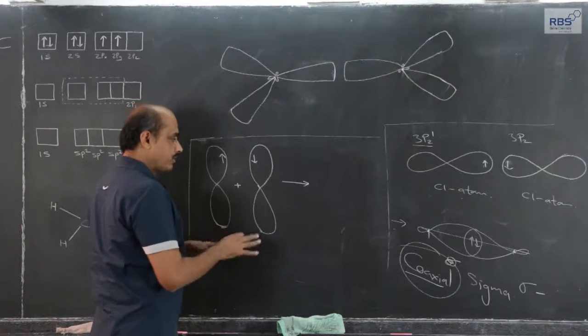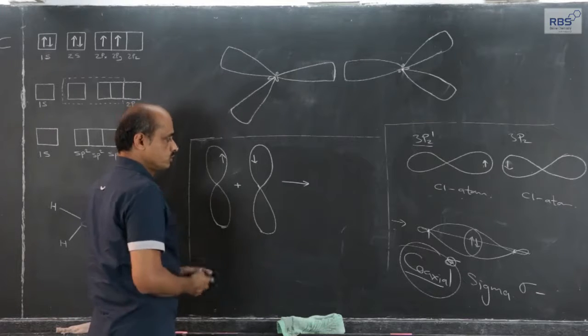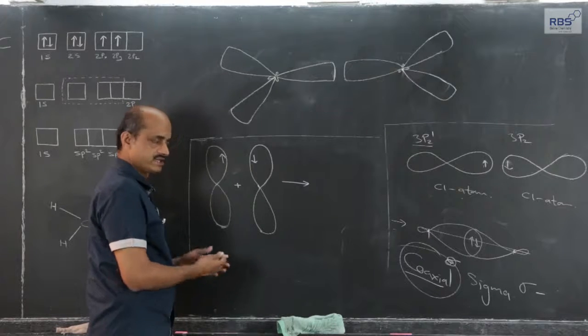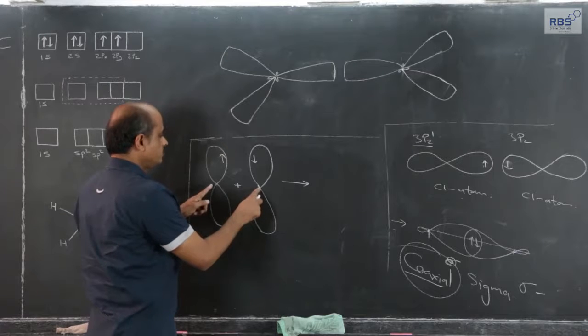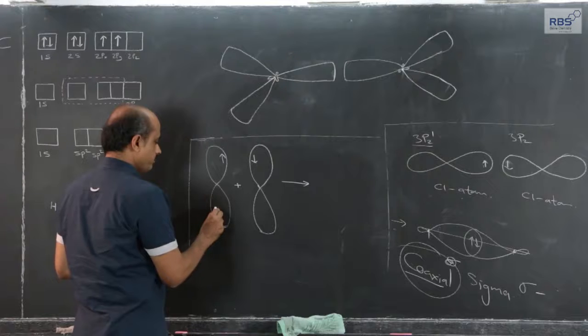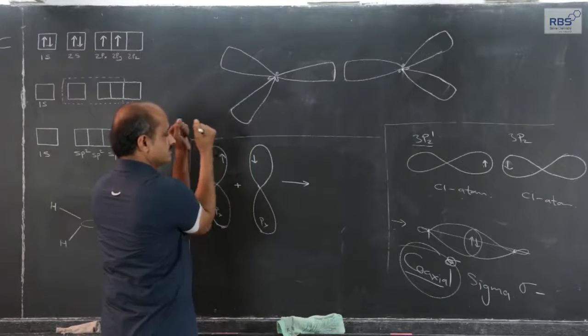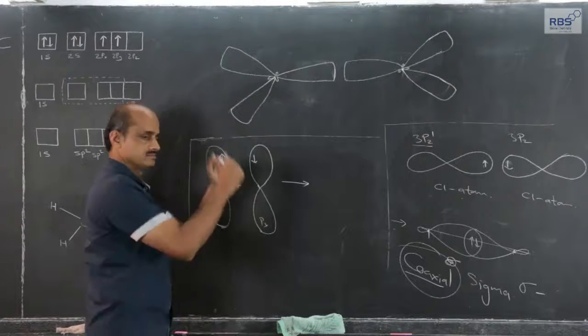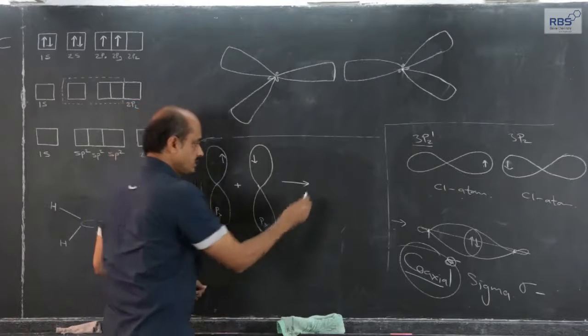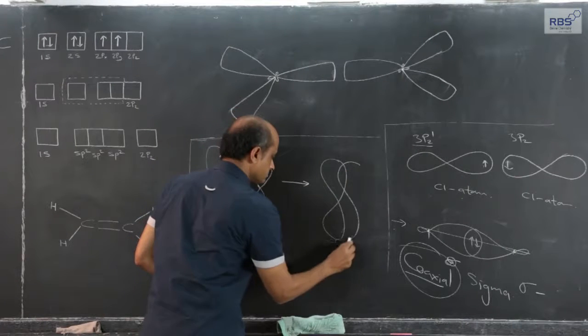But what is a pi bond? We should know it earlier before we switch over to sp2 and sp hybridization. Suppose two px orbitals overlap in this lateral manner, I show it in this fashion, then again sharing of an electron pair is possible.